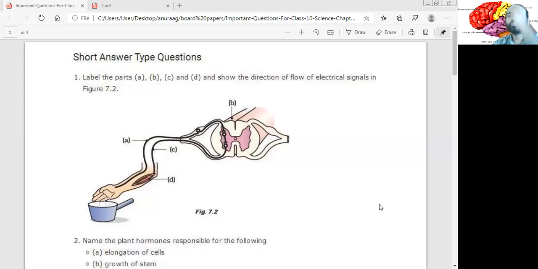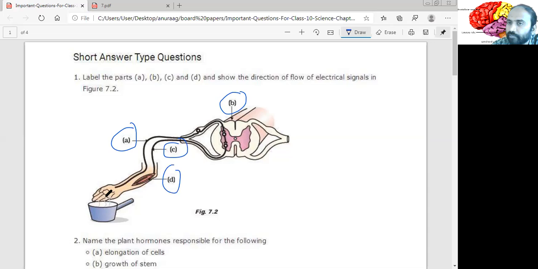So this one, question number one. Label the parts A, B, C, and D and show the direction of flow of electrical signals in figure 7.2. So we need to label A, B, C, and D. Now tell me, what is A? A is this particular thing here. What is this? This is the cell body. Fine, so it's a neuron.